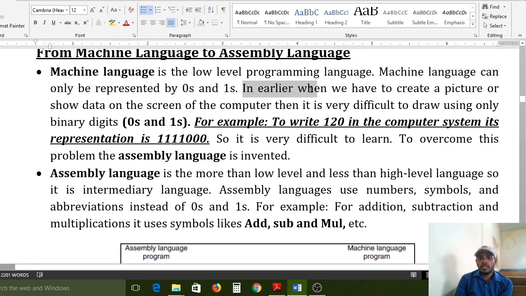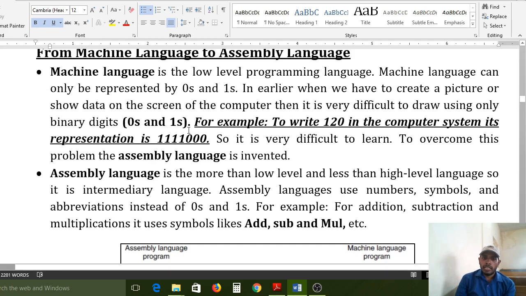In the earlier days, when we wanted to create a picture or show data on the screen of the computer, it was very difficult to draw using only binary digits, because higher level languages were not there.